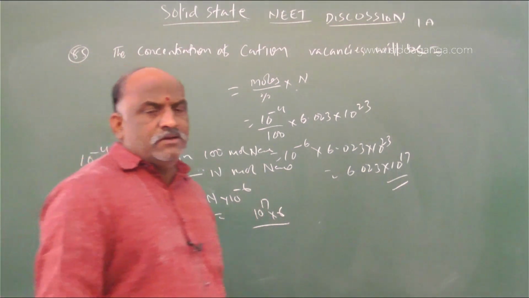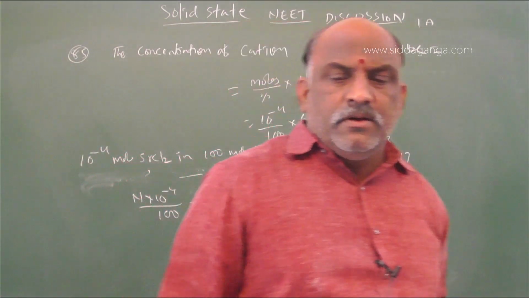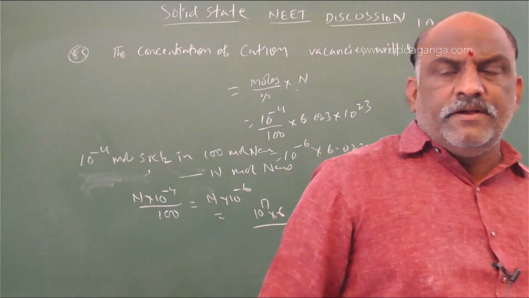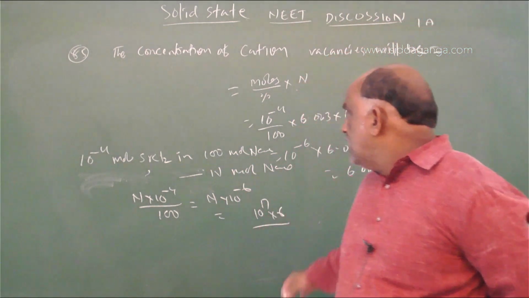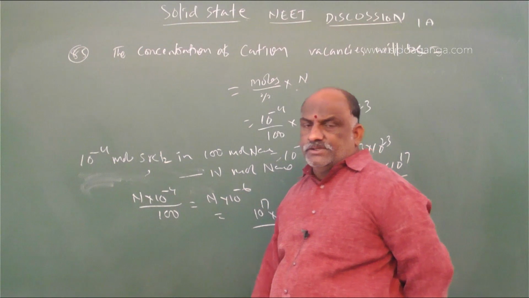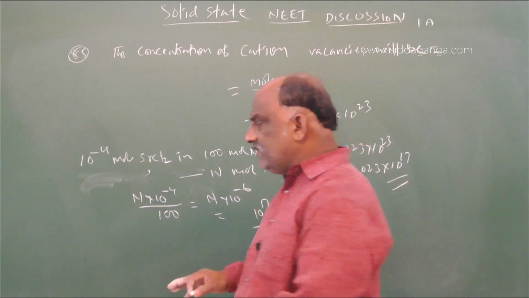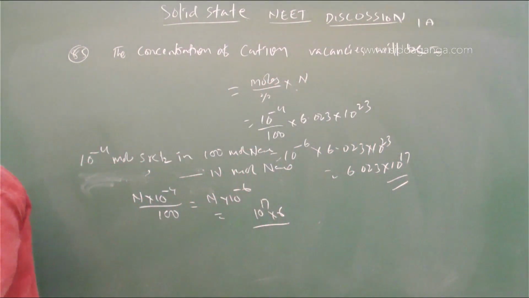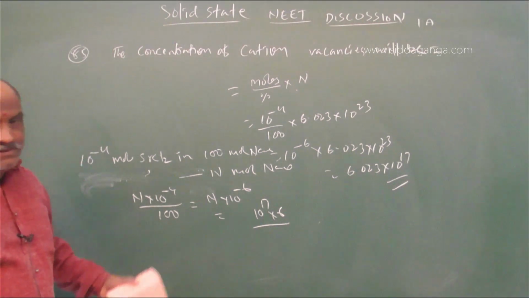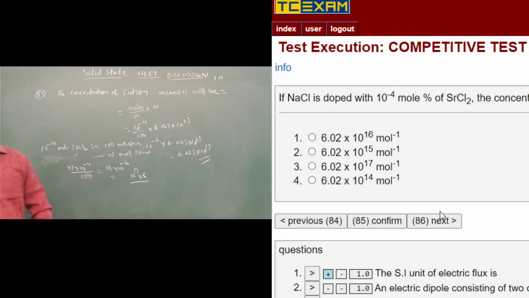This is the process. 10 power minus 4 mole in 100 mole of NaCl. Avogadro number of NaCl is equal to how much? Avogadro number into that by this. You will get that answer. Clear? Next. So we should go with the answer. What is the answer? This is answer 17. Yes.